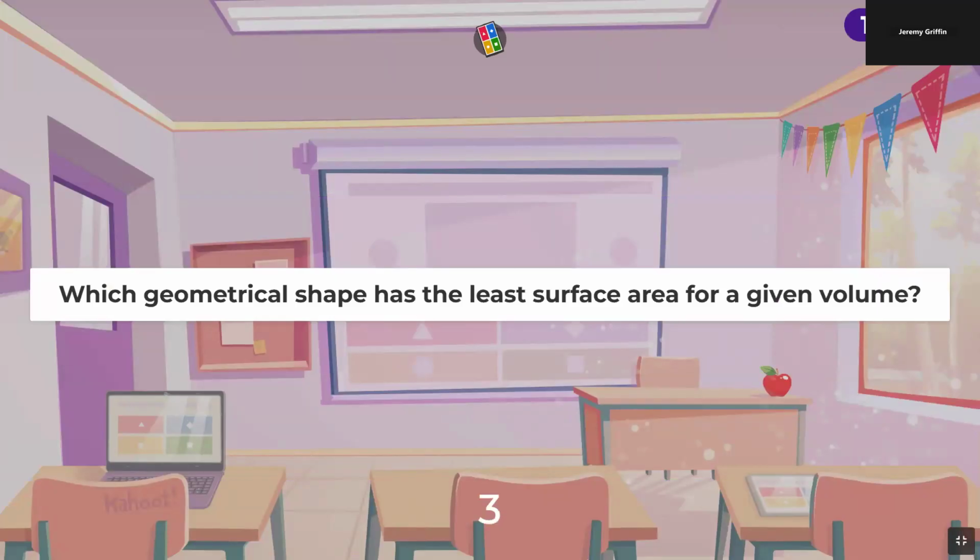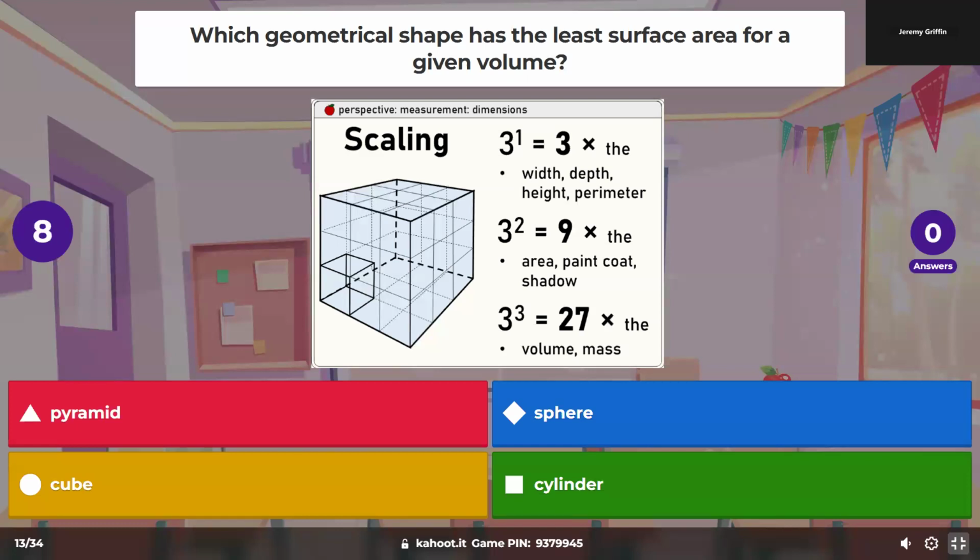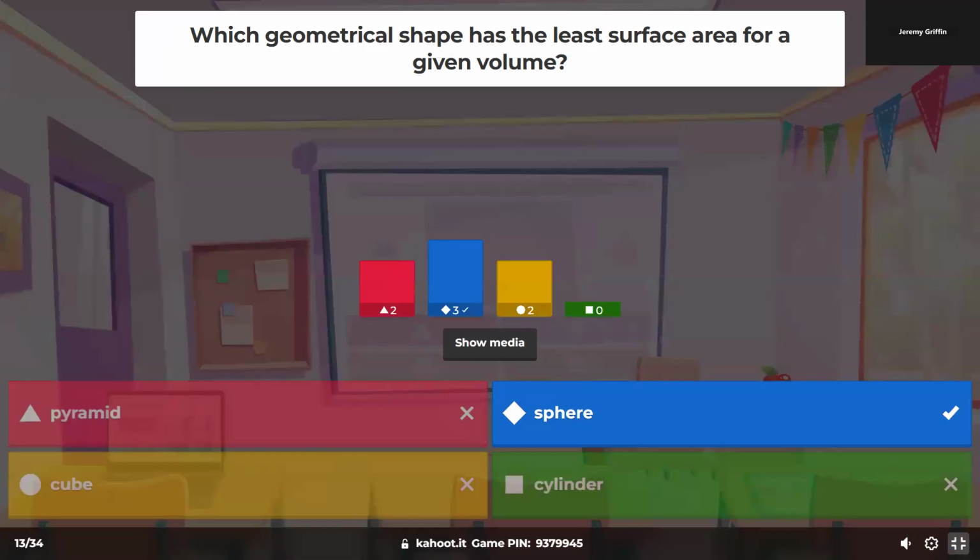Which geometric shape has the least surface area for a given volume? Ooh, okay. I want to see if you guys would know that, because there's a Paul Hewitt video that has this, and I realized I didn't actually roll this in class yet, so I'm going to roll it here pretty soon. But here's a different way to frame the same question.